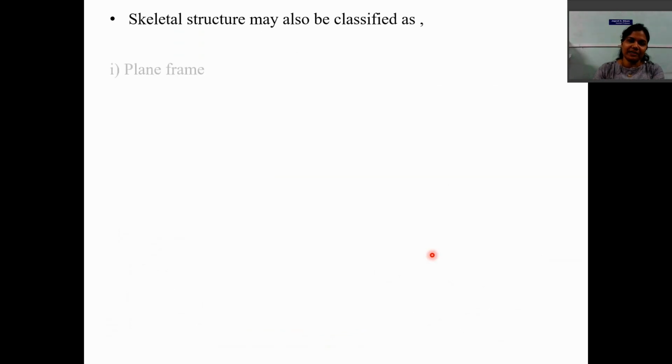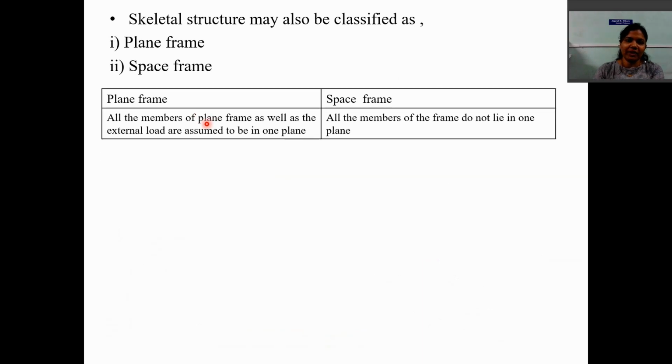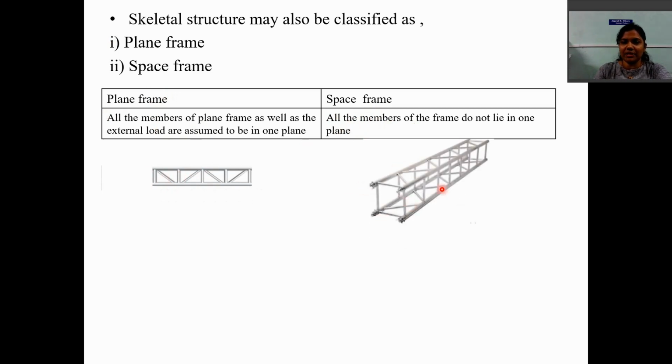Skeletal structures may also be classified as plane frame and space frame. Plane frame means all the members of the plane frame as well as the external load are assumed to be in one plane. So the structure which is in two dimensions is called a plane frame, and if all the members of the frame do not lie in one plane, that is a space frame, which we call a three-dimensional structure. This is an example of a frame which we analyze as a plane frame or two-dimensional structure, and this is the same frame we analyze as a space frame or in 3 dimensions.